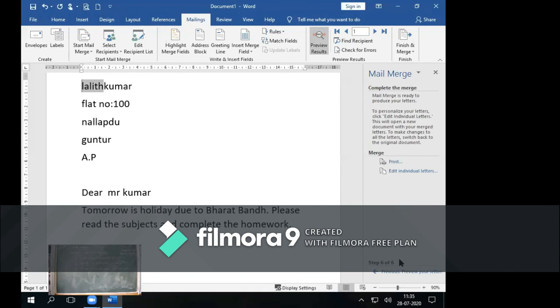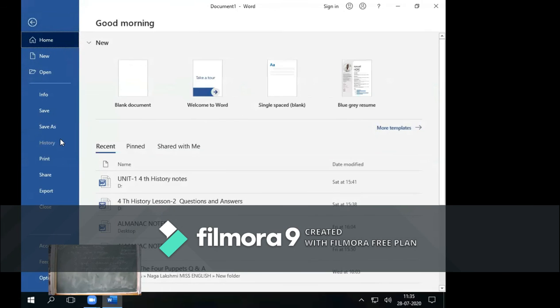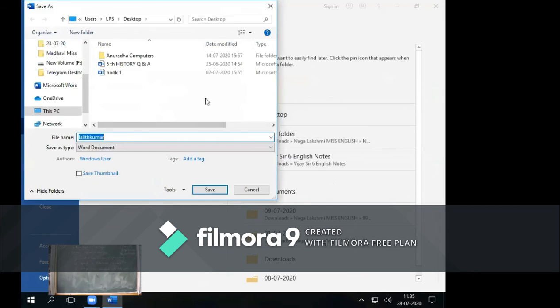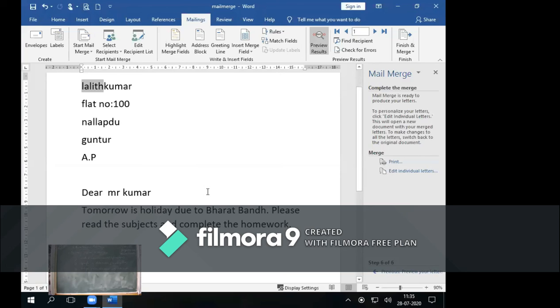Mail merge. What are the steps now? If you have any doubts now, tell me. So this will finish. If you want to save this one, you can save the file. Click on Save As. It will ask the location. I want to add it to the desktop. Here I am giving the name as mail merge Word document. Just click on Save. Okay, so it is completed.